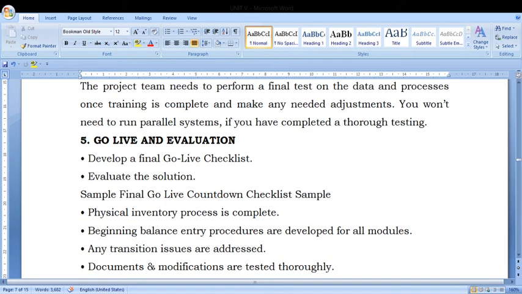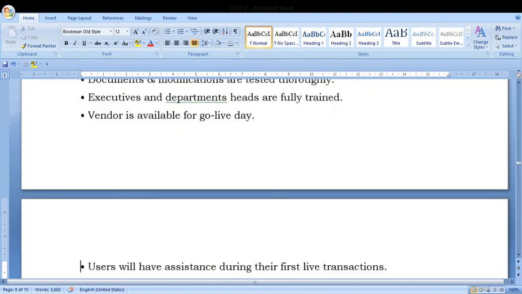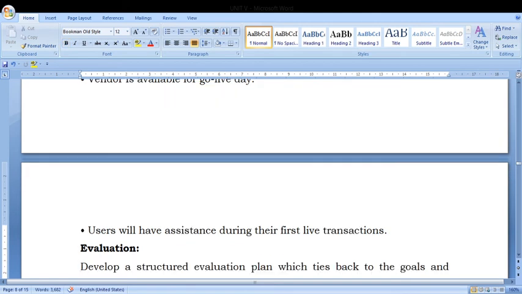Beginning balance entry procedures are developed for all the modules. Any transition issues are addressed or not. Documentation and modifications are executed, and the department heads are fully trained or not. Vendor is available for go-live days. Users will have assistance during their first live transactions. All these things we have to do.